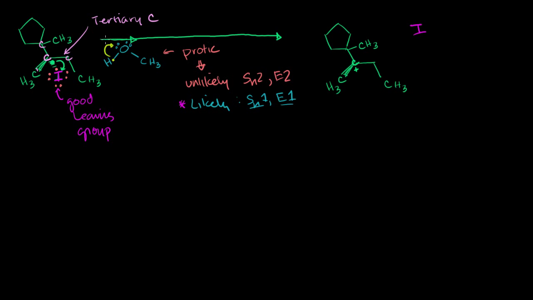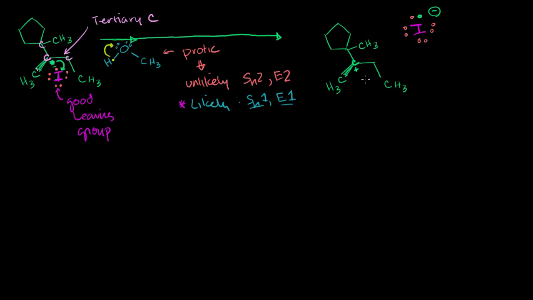So it had its original 7 valence electrons: 1, 2, 3, 4, 5, 6, 7. It nabbed one more electron from the carbon, and now it is the iodide anion. So this step right here is common to both the Sn1 and E1 reactions. The leaving group has to leave.